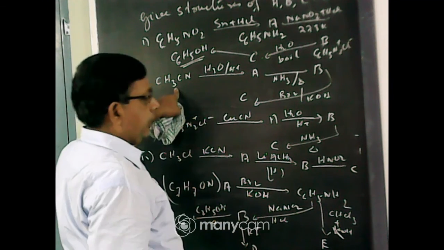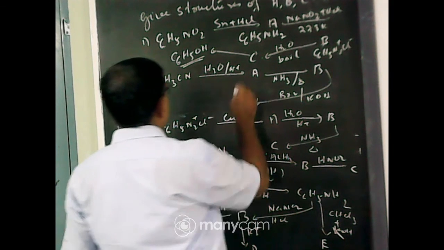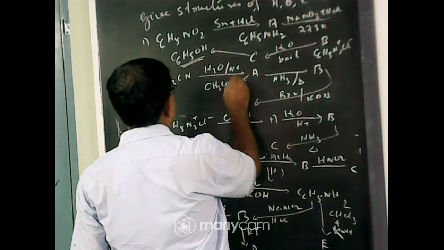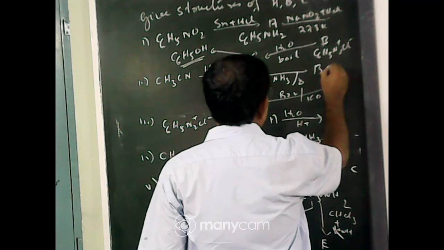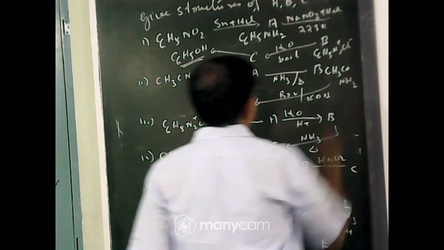Now this is methyl cyanide. Any type of cyanide on hydrolysis gives a carboxylic acid. So A is CH3COOH. When heated with ammonia, it gives an amide, CH3CONH2, acetamide.